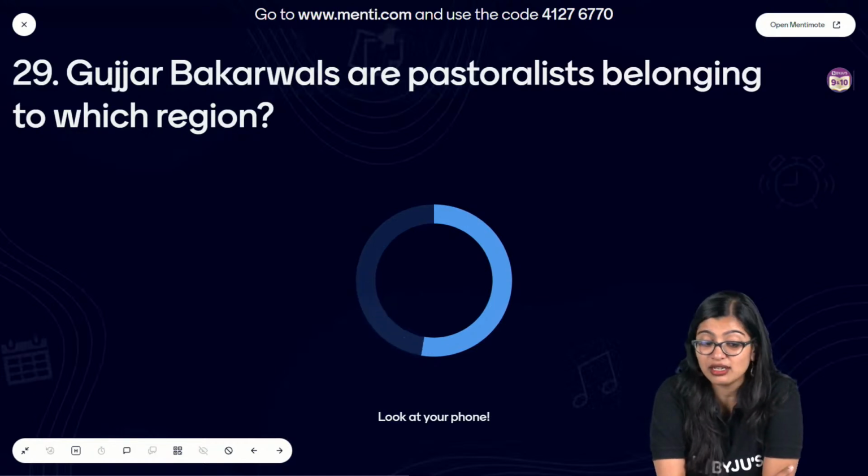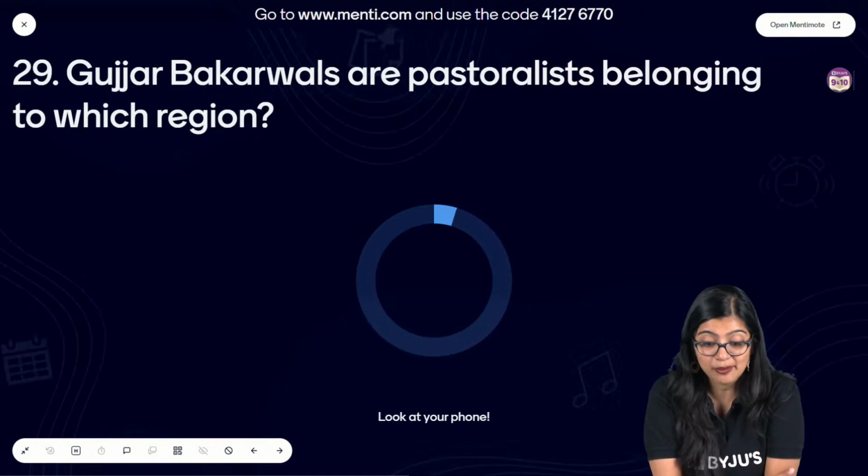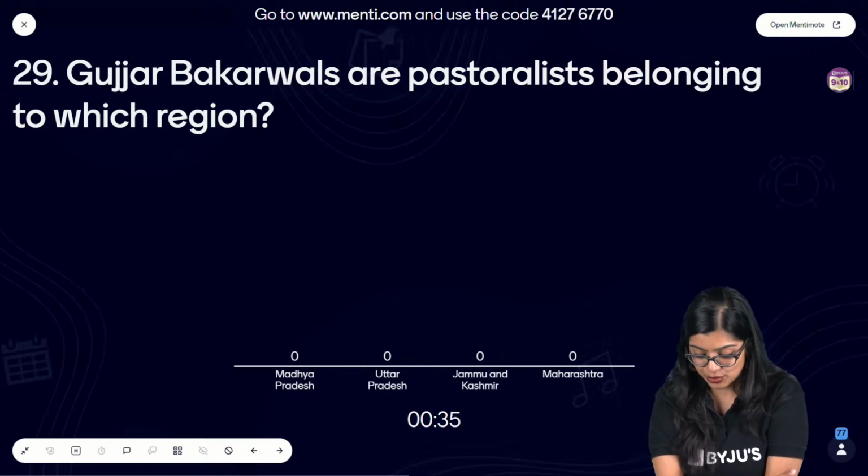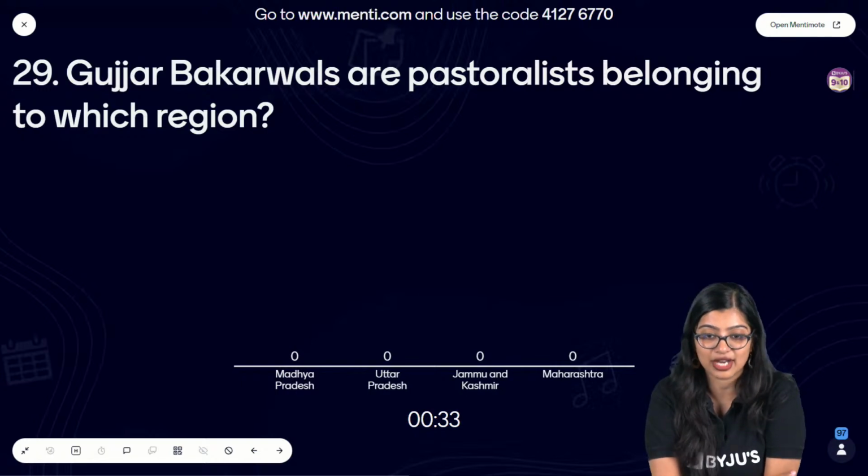Now moving on to the second last question. Gujjar Bakarwals are pastoralists belonging to which region? Is it Madhya Pradesh, Uttar Pradesh, Jammu Kashmir or Maharashtra?